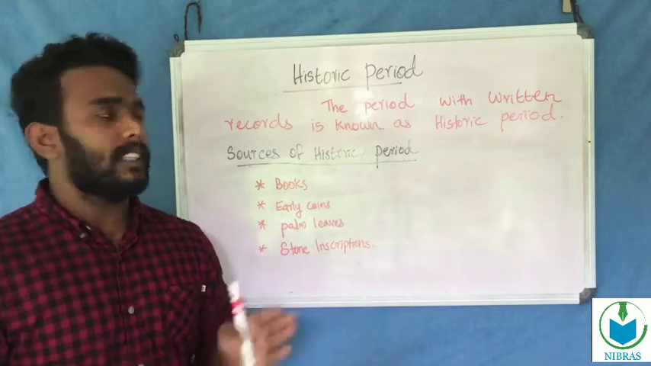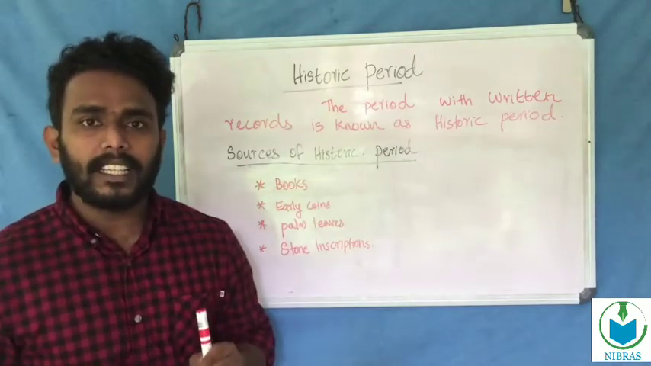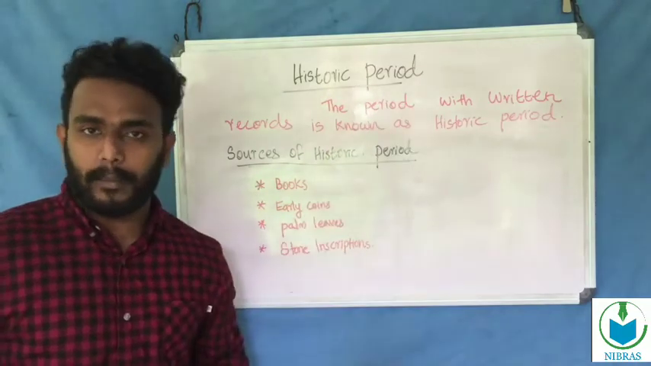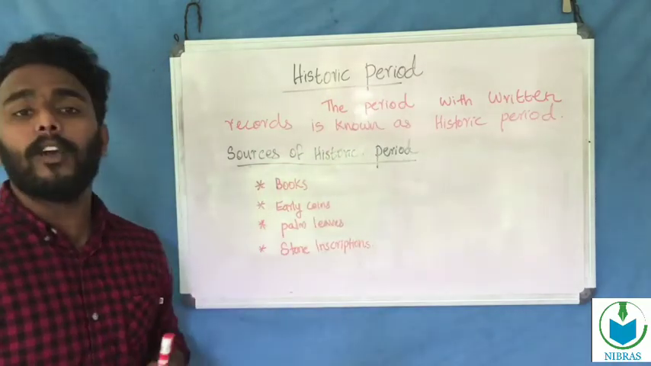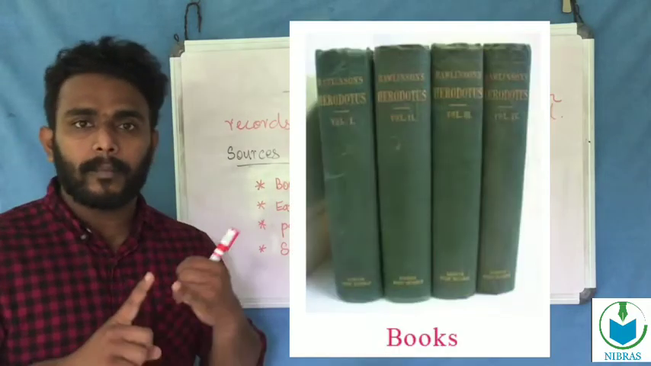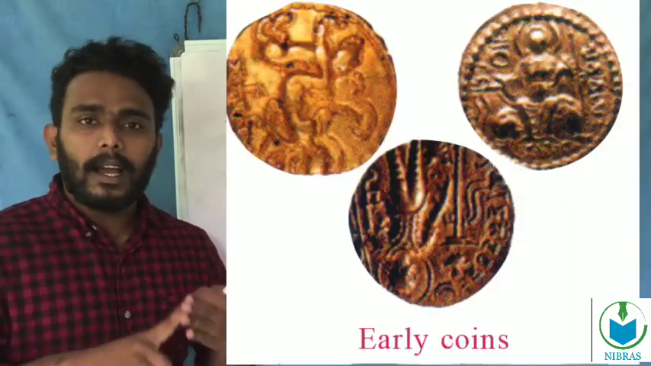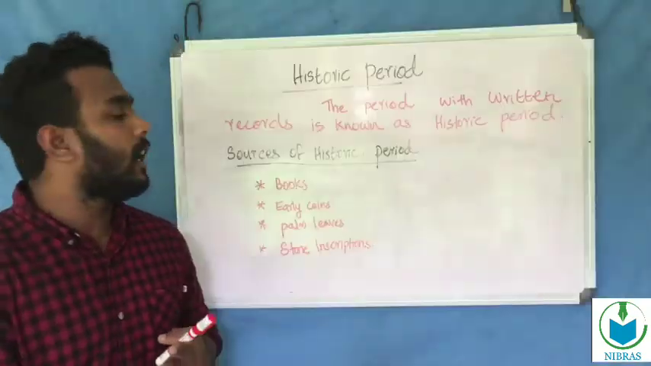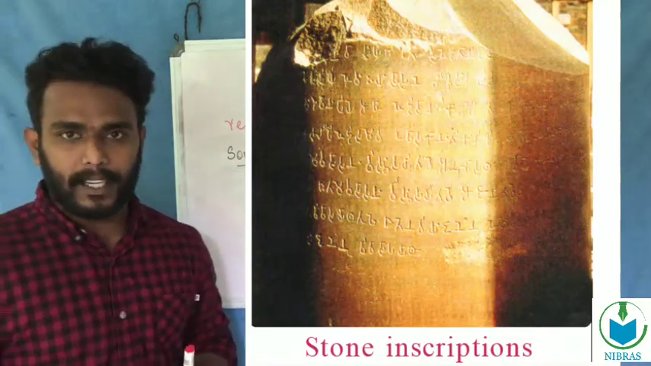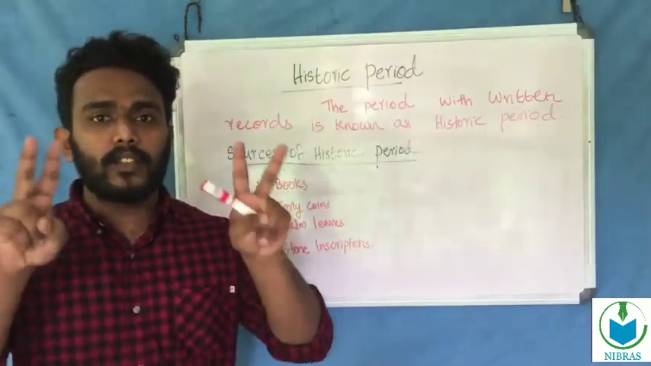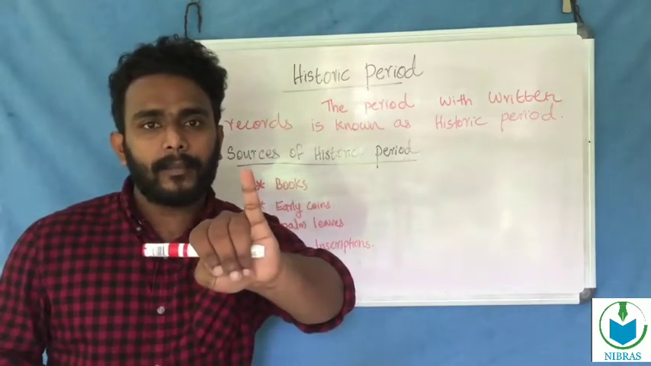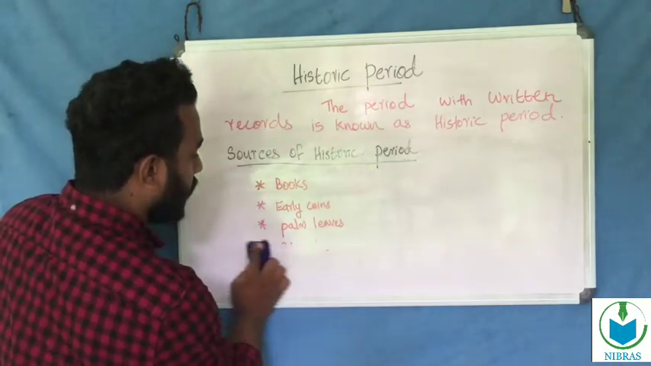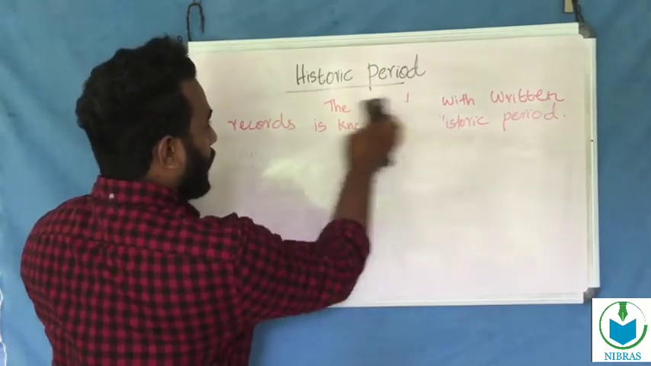What is known as the historic period? The historic period is the period with written records. What are the sources? First, books, early coins, palm leaves, and stone inscriptions. These are the sources of the historic period. Okay, now we are discussing two periods. The first, the prehistoric period, and the second, the historic period.